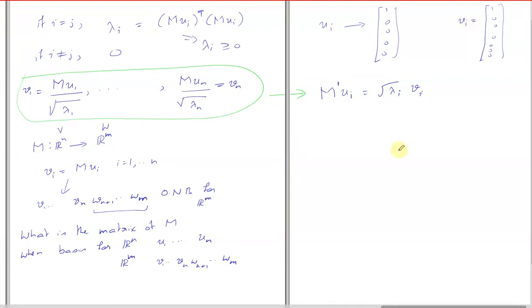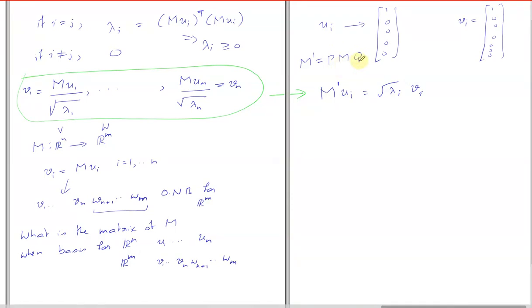Sir, if you're making this statement, then how is M prime different from M? So M prime is obtained from M using some change of basis transformation. Oh, okay, yes, sir. There is some P and there is some Q sitting here and there. Yes, sir.